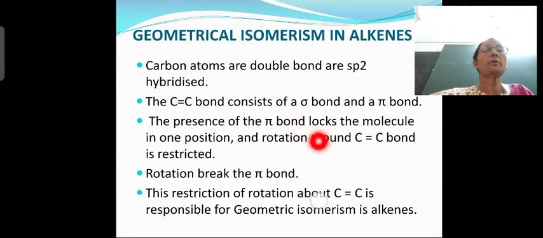The presence of the pi bond locks the molecule and the rotation about the carbon carbon bond is restricted. So the pi bond is present, it locks the molecule, therefore there is restricted rotation. So rotation will break the pi bond, okay? The pi bond will break because it is a weak bond. This restricted rotation of the carbon carbon double bond is responsible for geometric isomerism in alkenes. So why does geometrical isomerism take place in alkenes? That is because of restricted rotation.